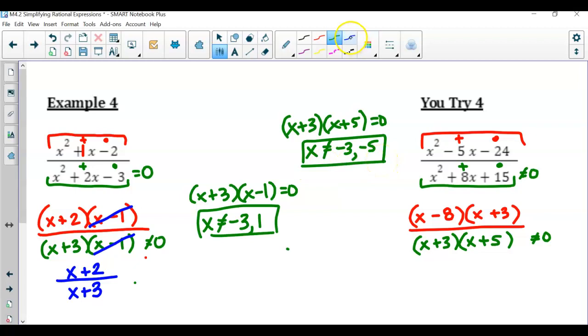So now let's continue our simplifying. What could be canceled out? X plus 3. So x plus 3 and x plus 3. So the final simplified form is x minus 8 over x plus 5.